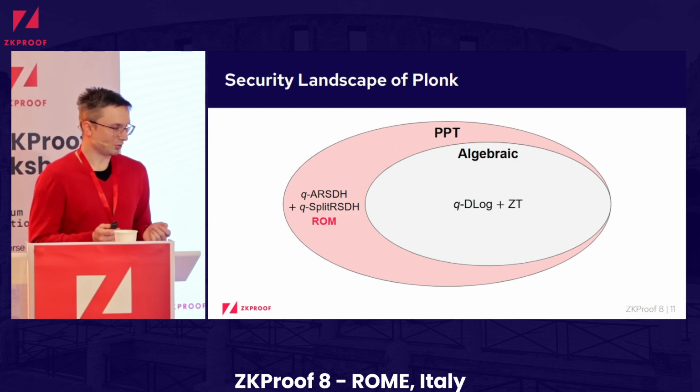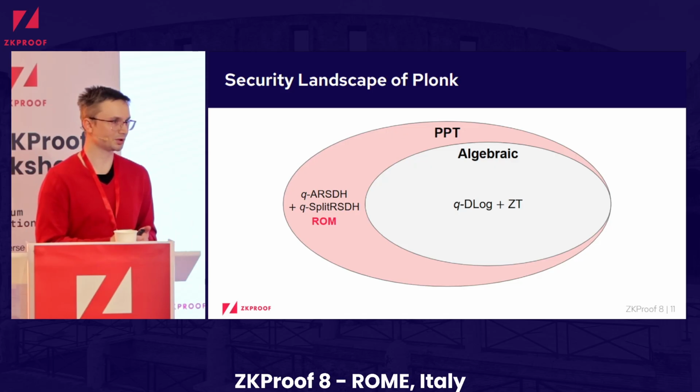Of course, one might be curious what happens outside of this class of algebraic adversaries. There are, for example, some adversaries that do so-called oblivious sampling, where you derive some group elements in a way that you actually don't know the relation with respect to your input group elements. And there are some attacks against some simpler sub-protocols, also used in Plonk, but we don't know any such attacks on Plonk.